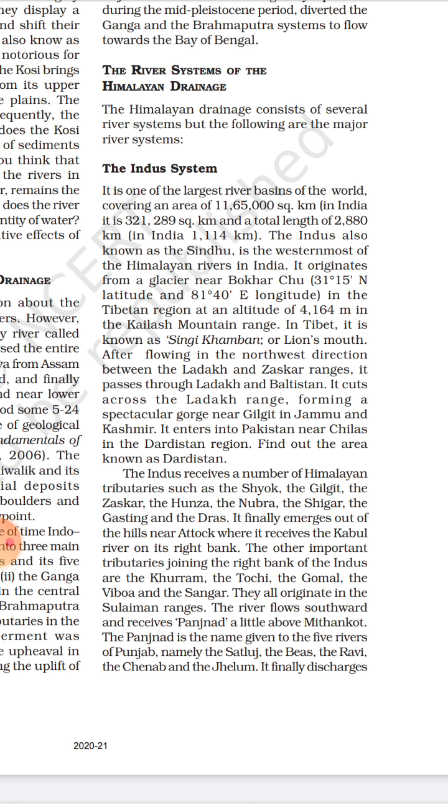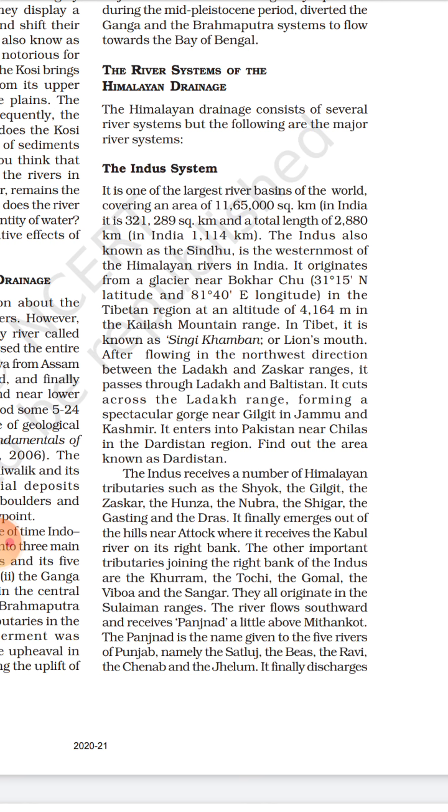And then it passes through the Suleiman ranges, which are in Pakistan. There are many tributaries of the Indus River system, that is Shyok, Gilgit, Zanskar, Hunza, Nubra, Shigar, and Kurram, Tochi, Gomal. They are the tributaries of the Indus River system.